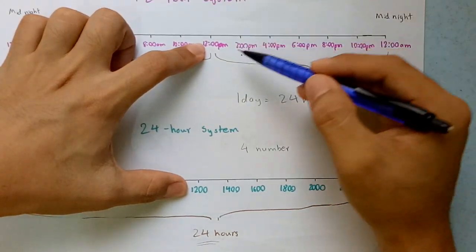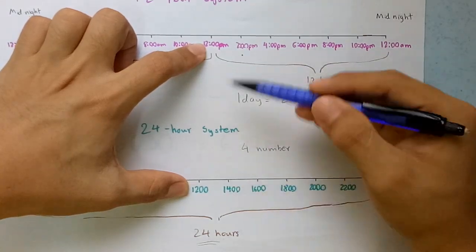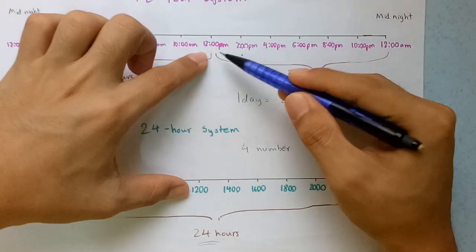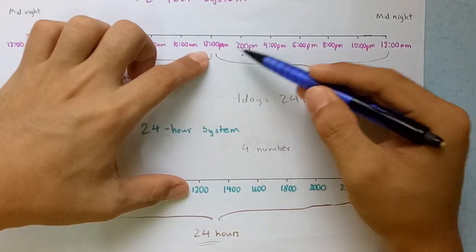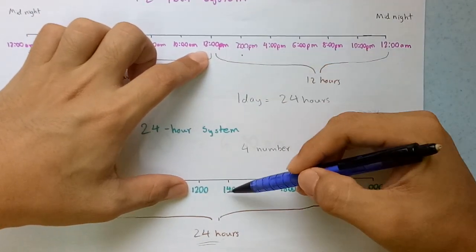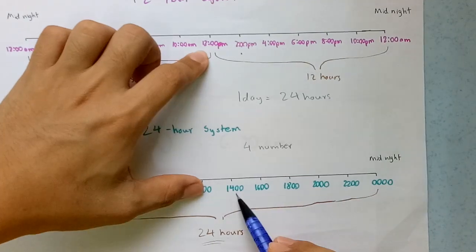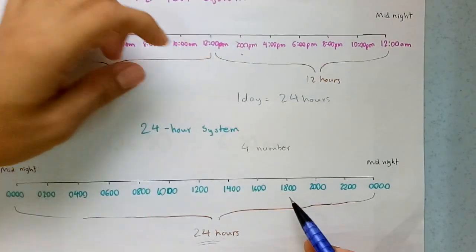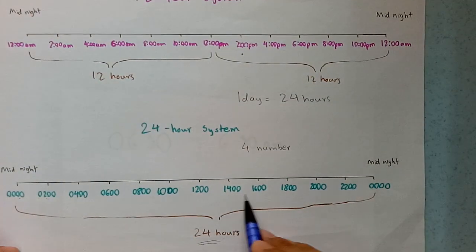But from the afternoon onwards it changes. Alright, 12 p.m. and then 2 p.m. See, it starts from 1 again after 12, but in the 24-hour system they do not start again, they just continue adding on. This is very simple. The 24-hour system is actually very simple. They just add on the number.